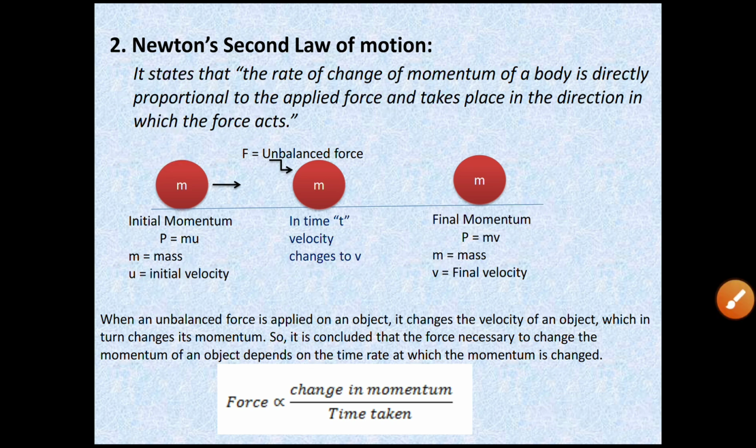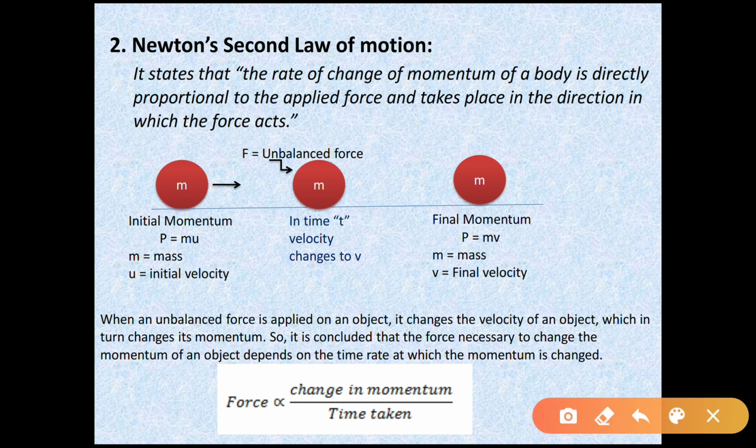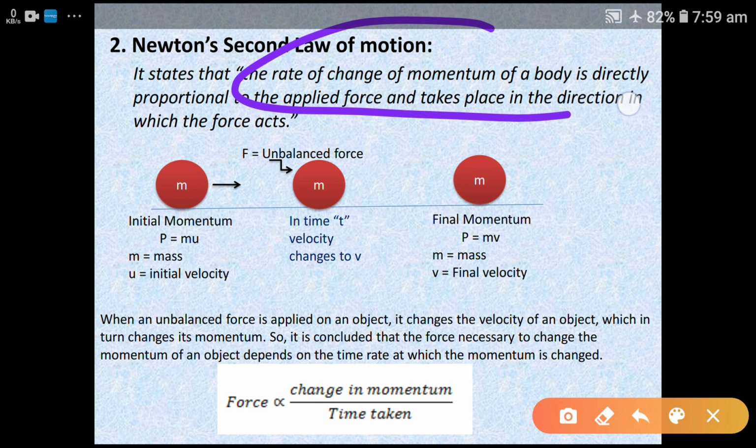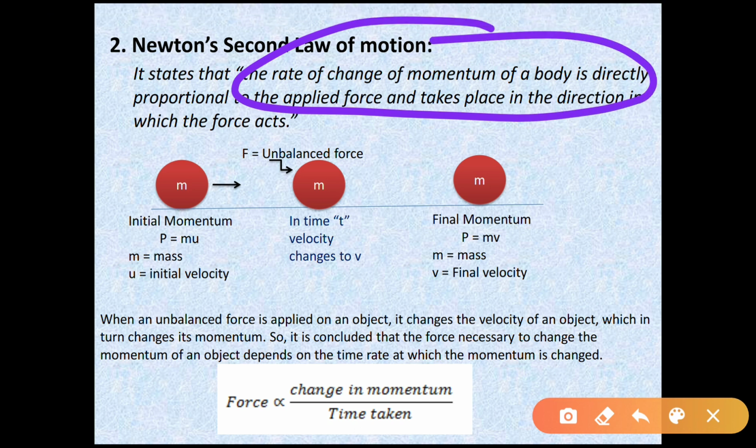It states that the rate of change of momentum of a body is directly proportional. See here again, the rate of change of momentum means the change in the momentum of a body with respect to time. This rate indicates we are comparing with the time.